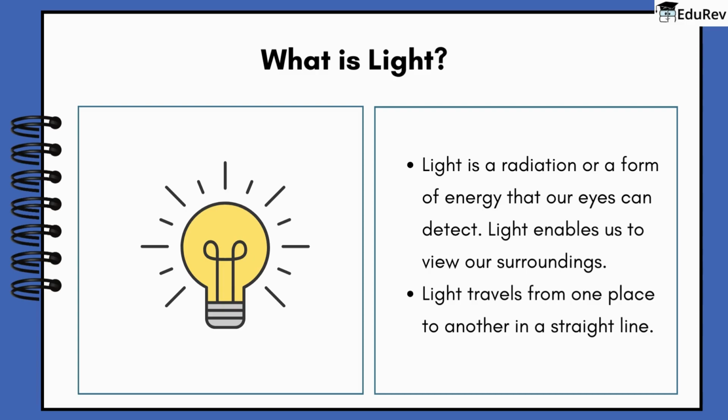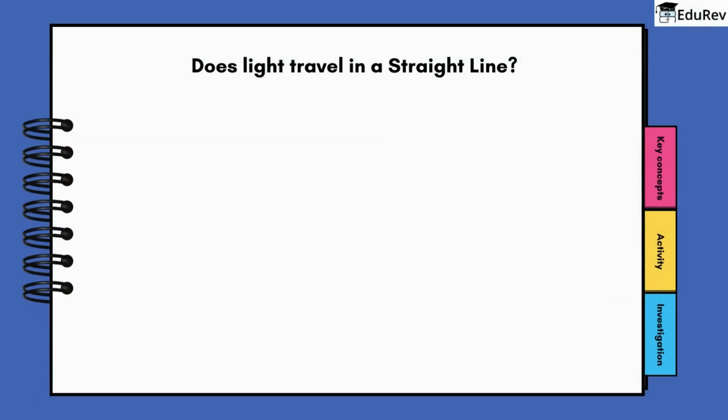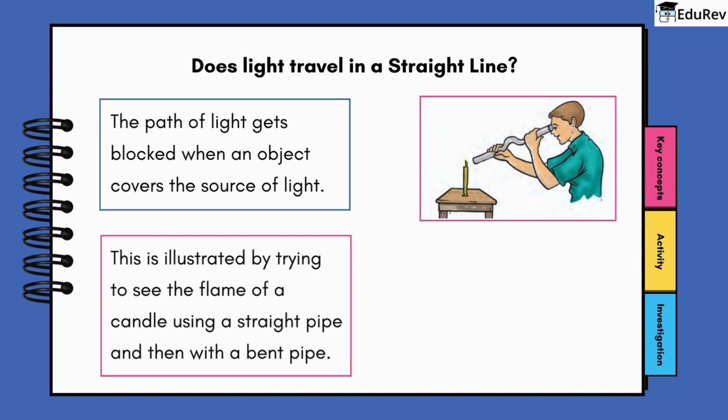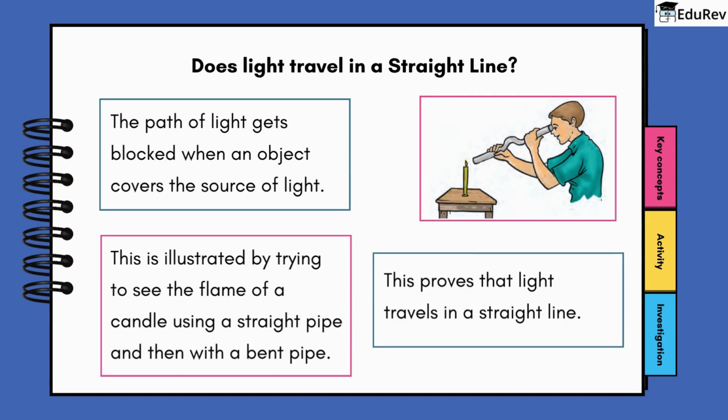Now that we have a basic idea of what light is, let's see, does light travel in a straight line? The path of light gets blocked when an object covers the source of light. This is illustrated by trying to see the flame of a candle using a straight pipe and then with a bent pipe. When we look at the flame from a straight pipe, it is visible, whereas it is not visible when seen through the bent pipe. This proves that light travels in a straight line.